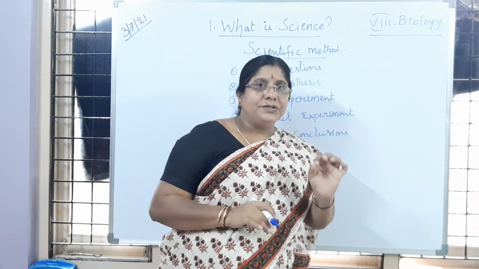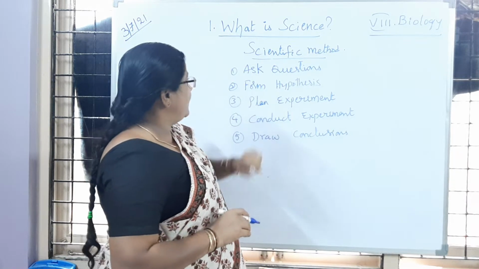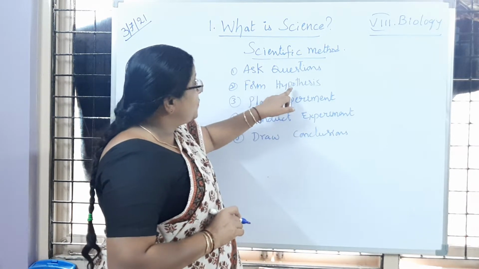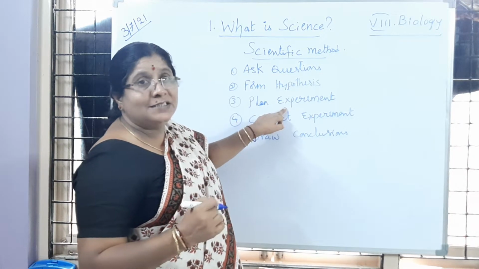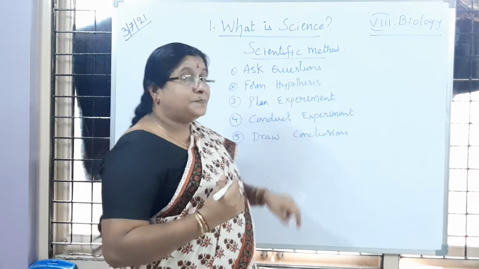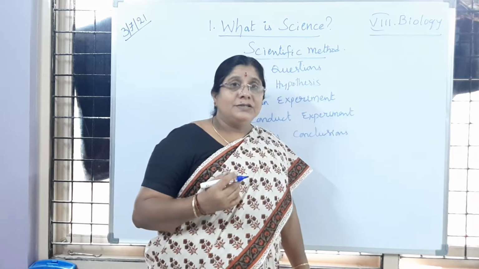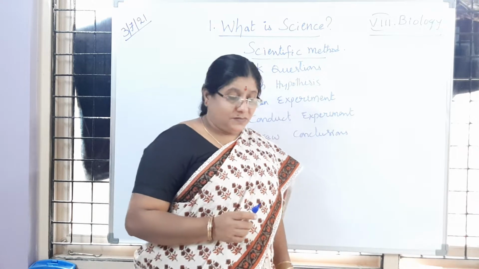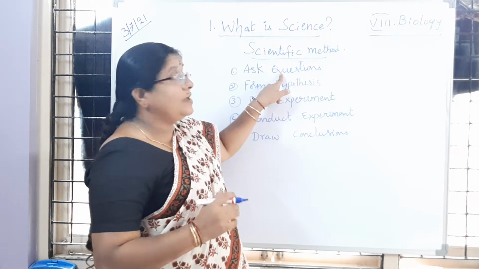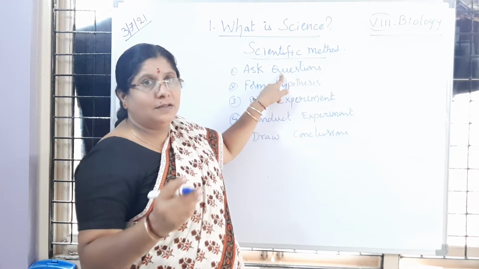So like that we are going to form a hypothesis. Then to prove our hypothesis, we have to conduct an experiment. Is it not? We have to take leaves. So now we have to select one question, one statement.